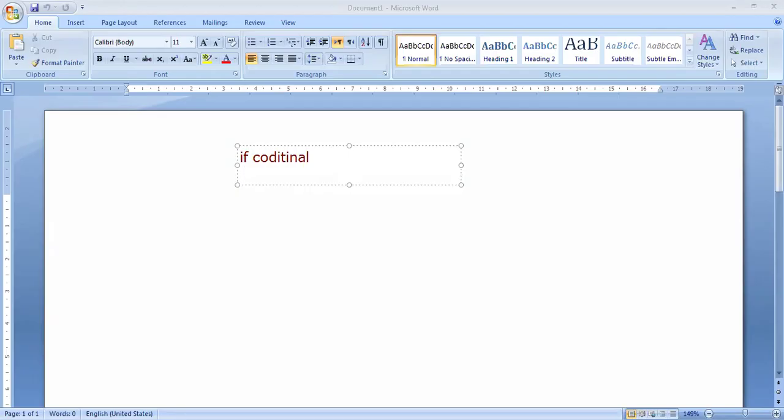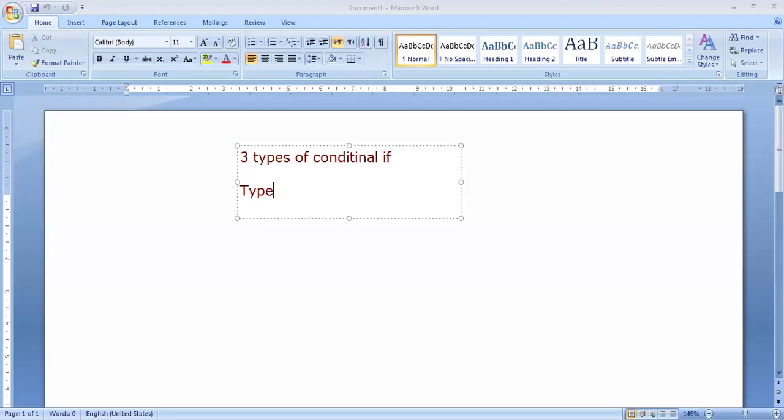The first type is used for the present, and the other part is will plus the infinitive form. Let's know it together. I start with the first one, type one.